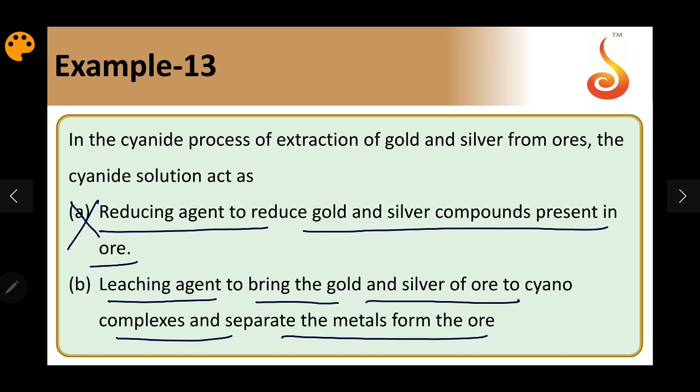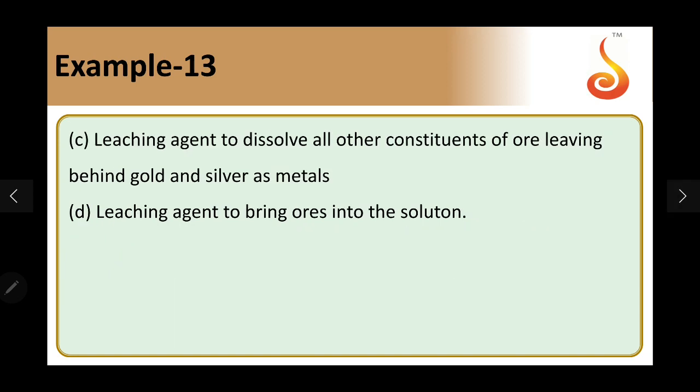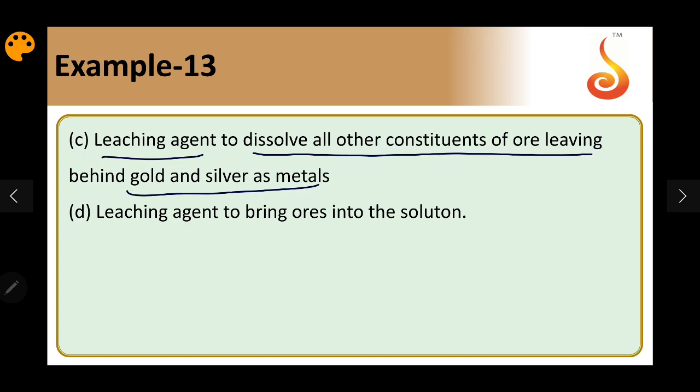This is the role of NaCN. Option C, leaching agent to dissolve all other constituents and leave gold and silver as metals, is incorrect, and leaching agent to bring ores into solution is also incorrect. So option B should be the right answer.